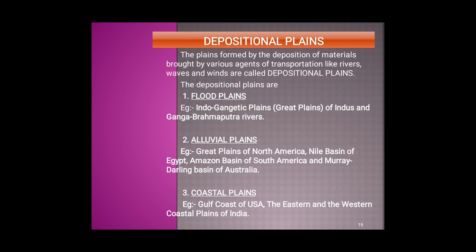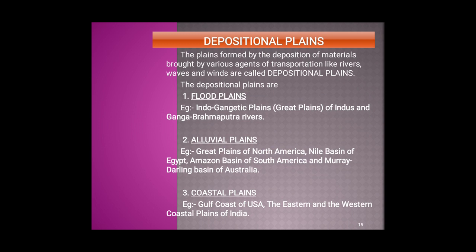Let us now study the depositional plain and its various types. The plains formed by the deposition of materials brought by the various agents of transportation like rivers, waves, winds, glaciers, etc. are called depositional plains. The first depositional plains are floodplains.